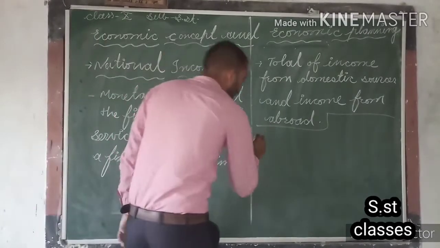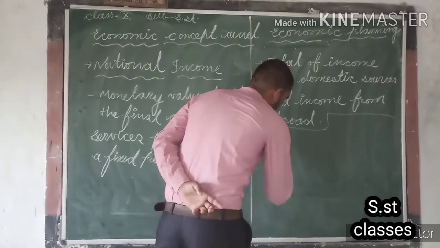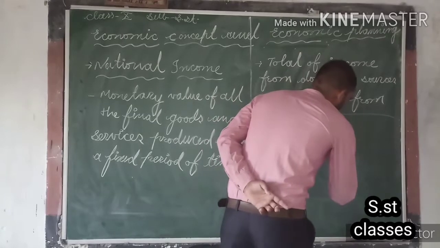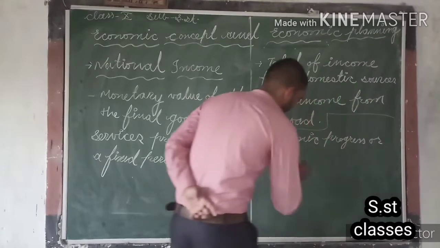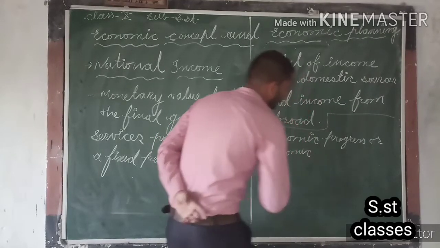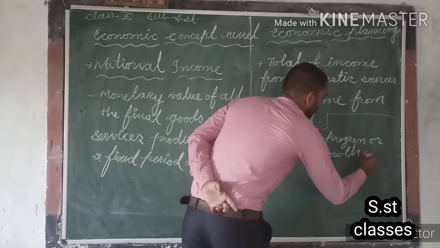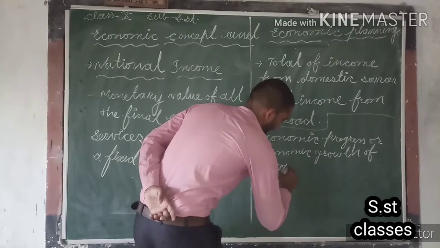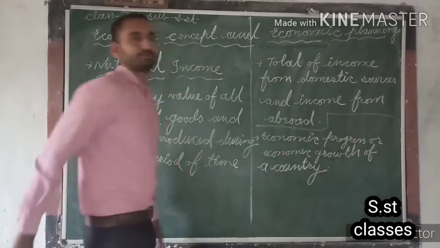The first one, with the help of national income, we can calculate the economic progress or economic growth of a country.